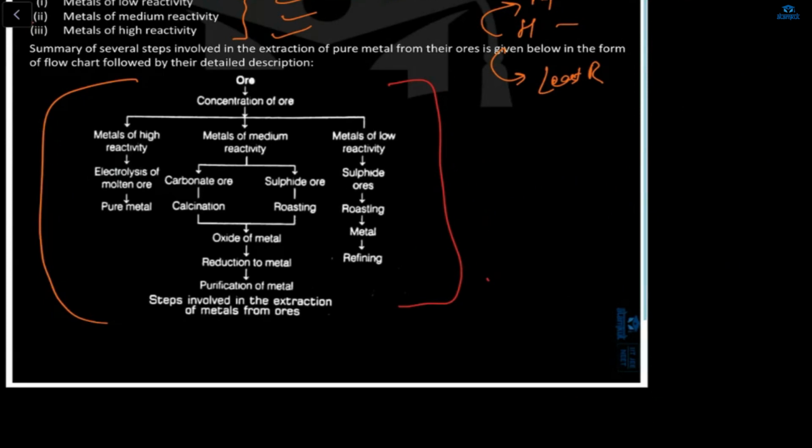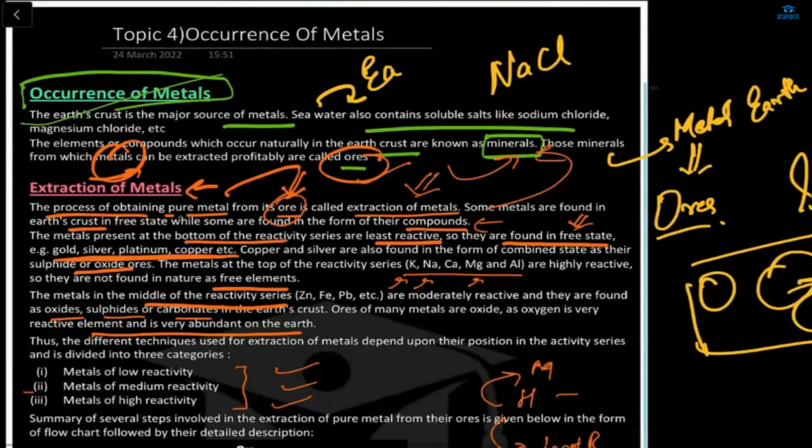Then metal with medium reactivity, there are two: carbonate ore and sulfide ore. In carbonate ore, there is calcination. Without seeing, you are telling, right? Yes, ma'am. And the last one was what?